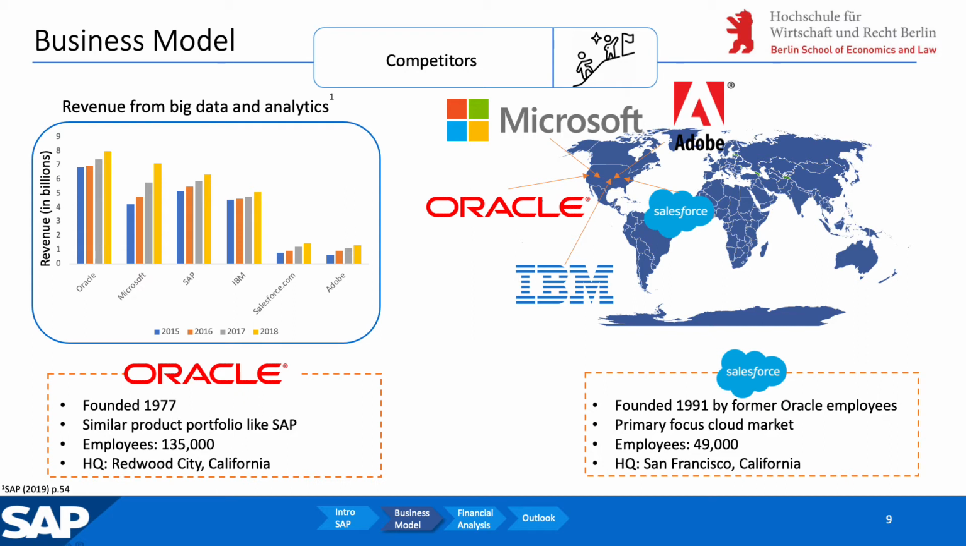Now, we're going to have a closer look at Oracle and Salesforce. These two, and especially Oracle as a market leader, we will use later to benchmark financial ratios. Oracle was founded in 1977 and has a very similar product portfolio as SAP. They employ 135,000 employees over the world and of course are located in California. Salesforce, on the other hand, was founded in 1999 by former Oracle employees and primarily focuses on the cloud market. As you may recall from SAP's revenue streams, SAP is also heavily interested and represented in the cloud market.